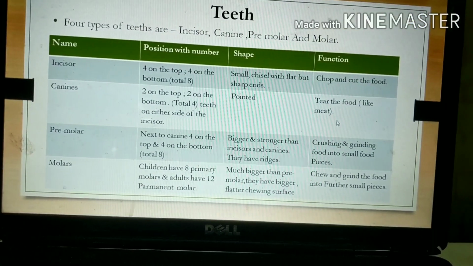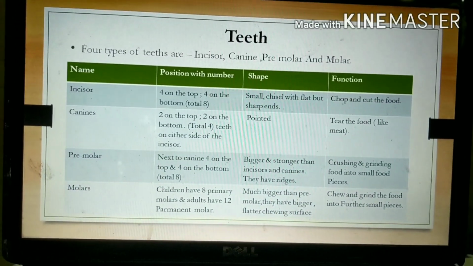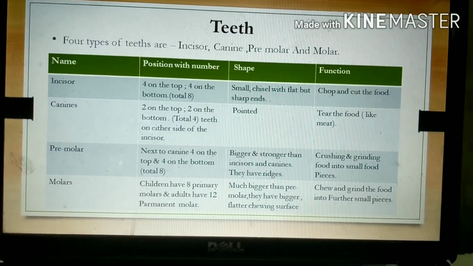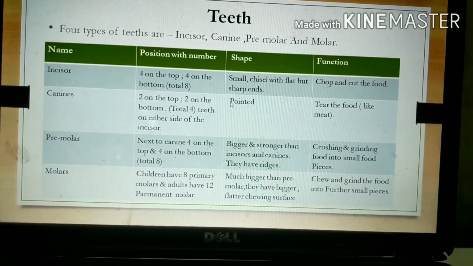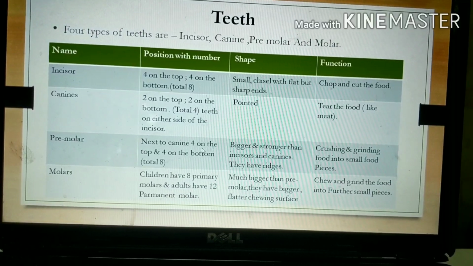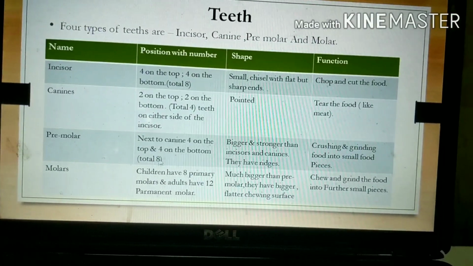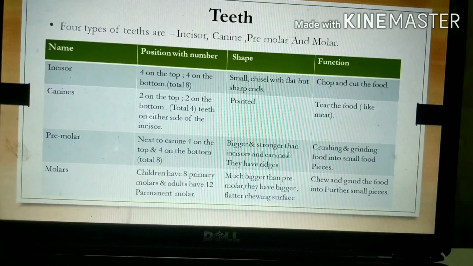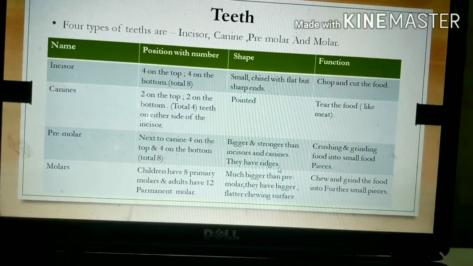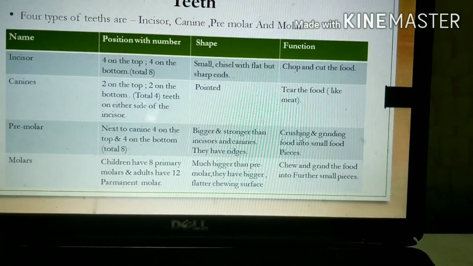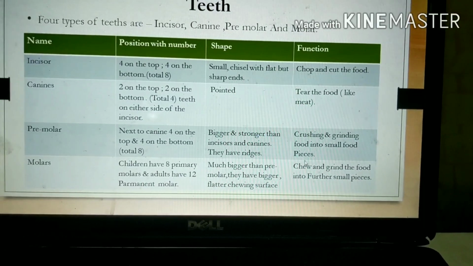Okay, anything which is hard to chew and hard to break into small parts, those foods are only torn by the canines. So premolars, next to the canines, 4 on top and 4 on the bottom. So total 8. So this is bigger and stronger than incisors and canines. They have ridges. Alright. So what they do? Crushing and grinding food into small food pieces.